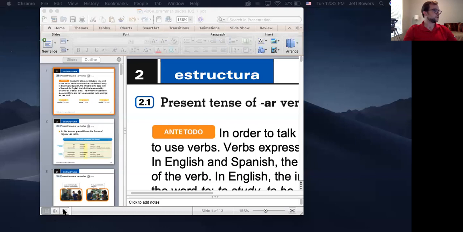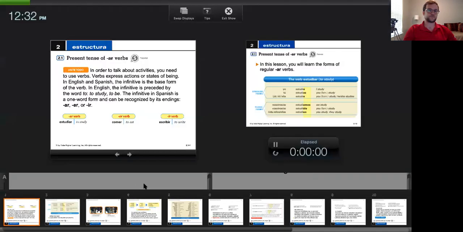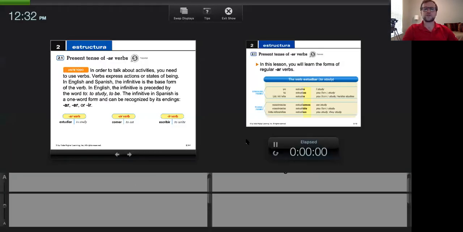Okay, here we go. So now, in order to talk about activities, or to do anything we're doing, we need to use verbs, right? So those are our infinitives, our things that end in AR, ER, and IR. But today we're going to be focusing on the AR verbs, okay? And verbs express actions or states of being, right? We looked at states of being with the verb ser, I am from, or I am a professor, right? Yo soy profesor, yo soy de Georgia, ¿no?